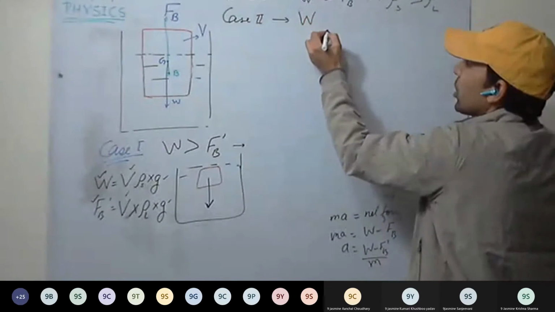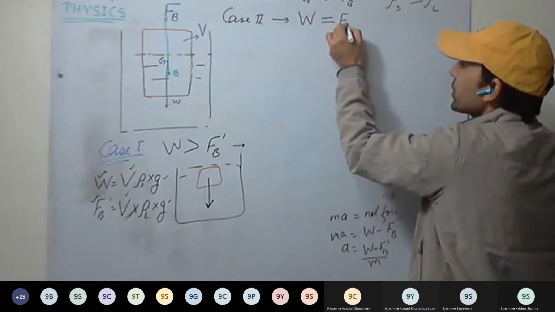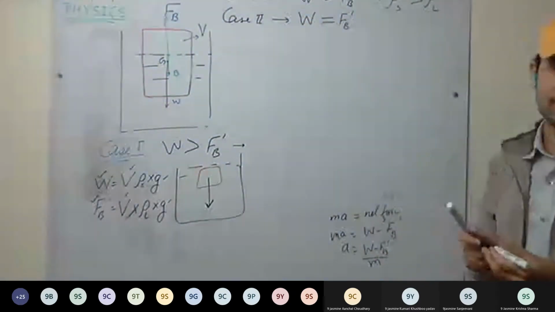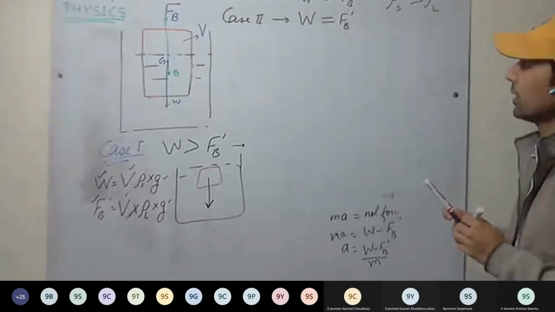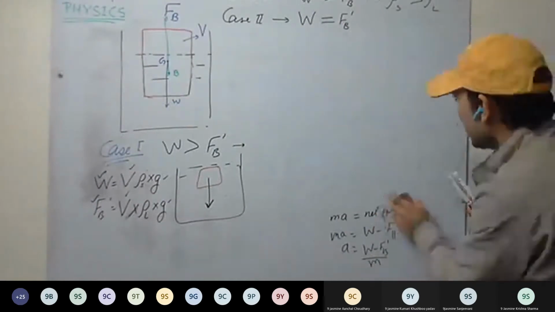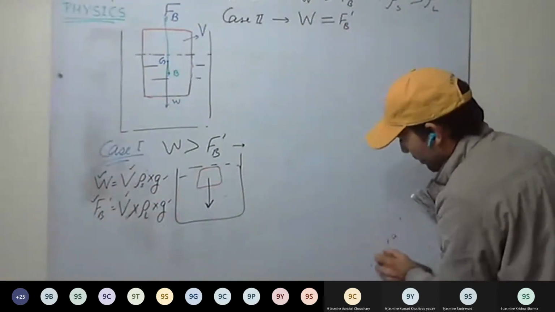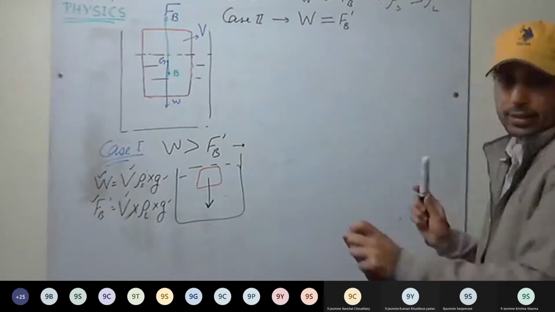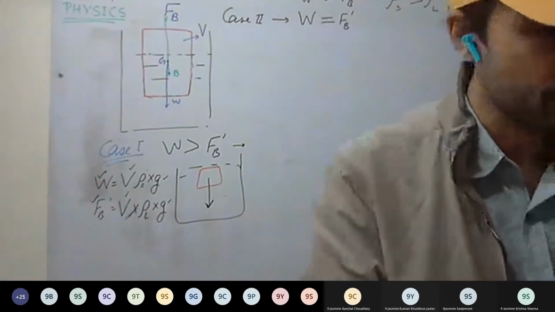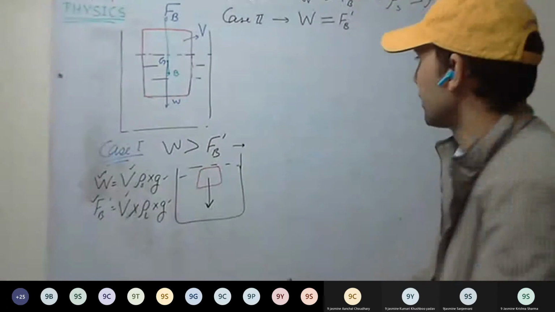When weight of the body is same as maximum buoyant force that it can exert.